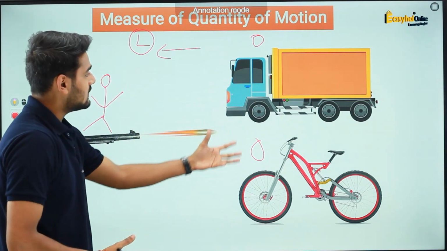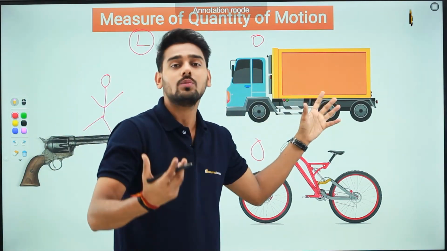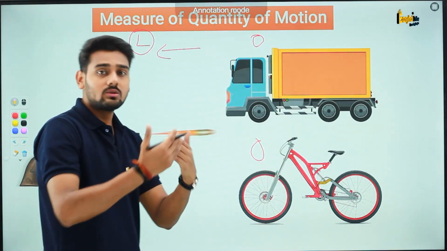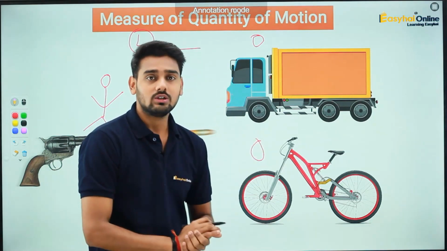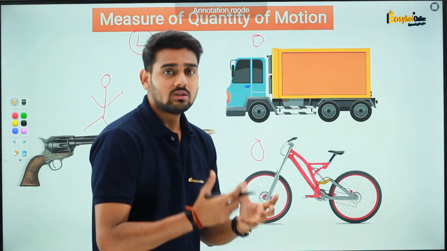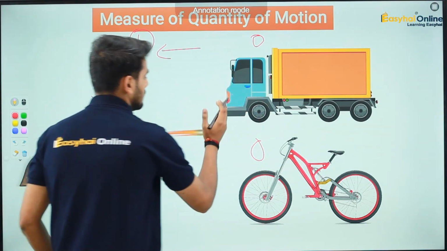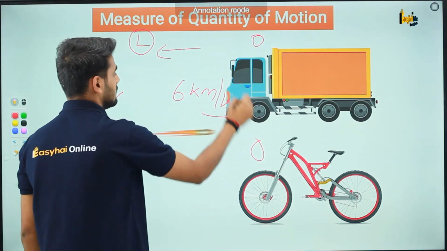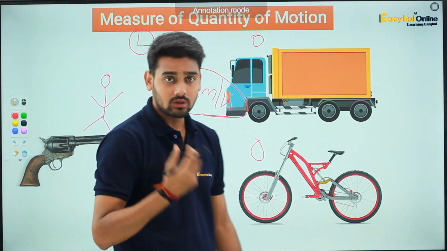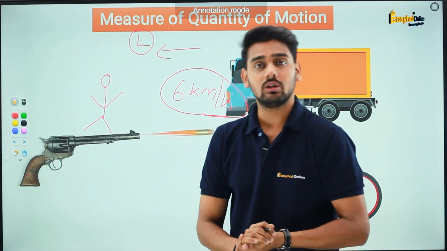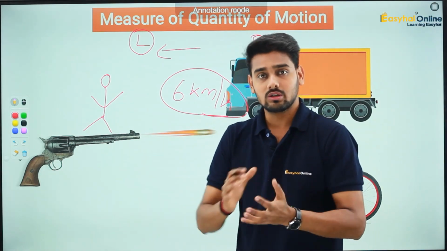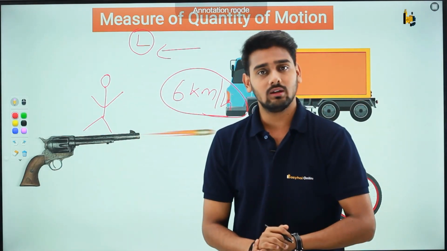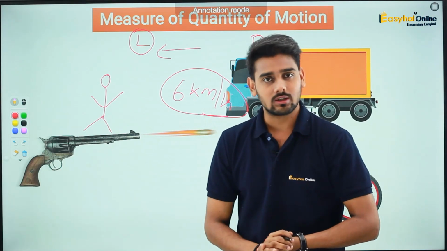So this means in this case, when nothing is moving or any object is not moving, whatever the mass of the object is, with respect to the motion of the object, there is no danger. Alright. So this means whenever some object moves, speed is important, for example here 6 km per hour, right? So the amount of speed is really important, but its mass also needs to be taken into account, right? Because if something very massive is moving, even with a slow speed, that object can cause a lot of damage, all right?